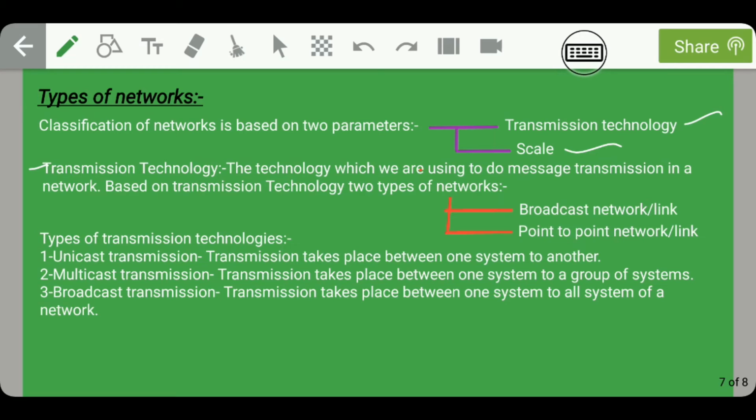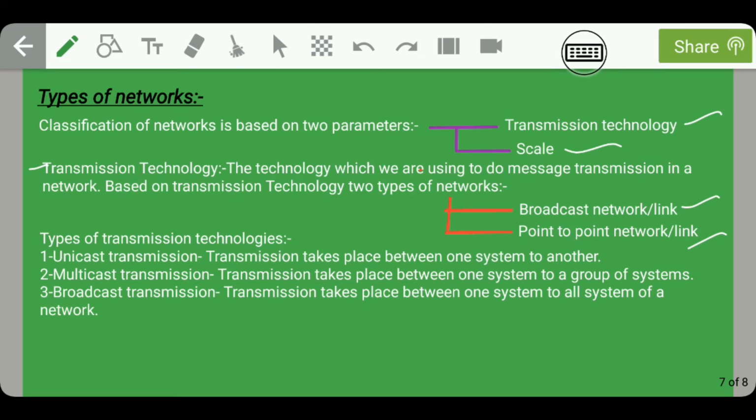Okay, so based on transmission technology, there are two types of networks. Number first is the broadcast network, or we can say broadcast link, and number second is the point to point network or point to point link. Guys, before discussing these broadcast network and point to point network, let us discuss different types of transmission technologies. So there are basically three types of transmission technologies. Number first is the unicast transmission, second is multicast transmission, and the third one is broadcast transmission.